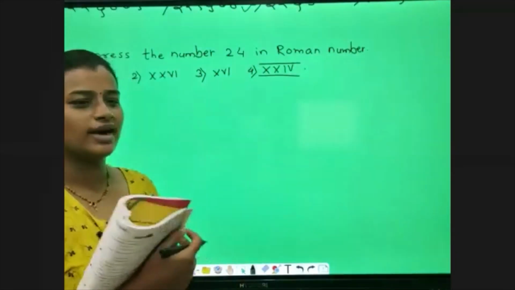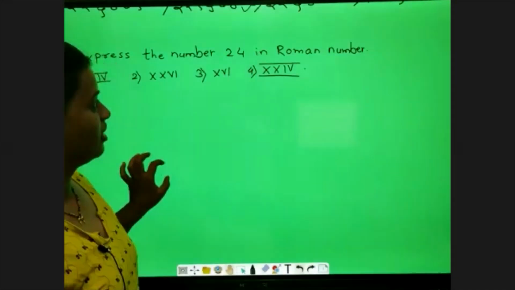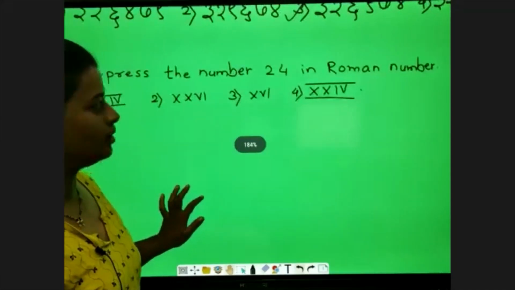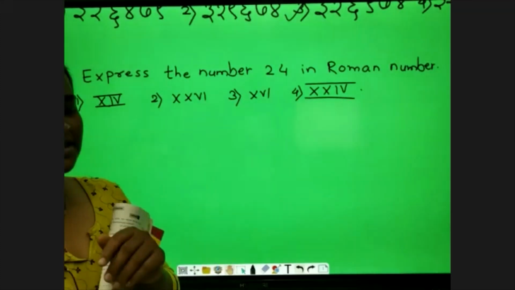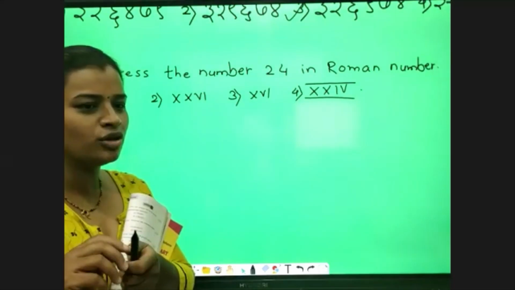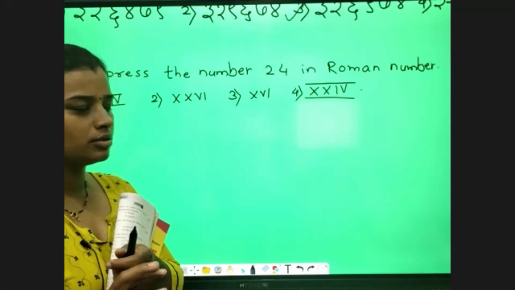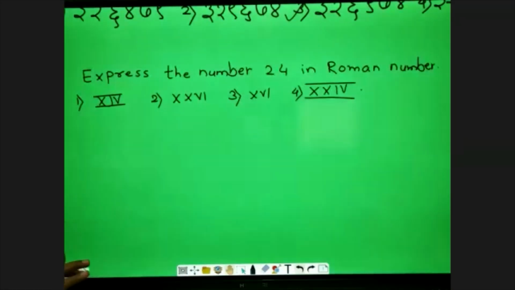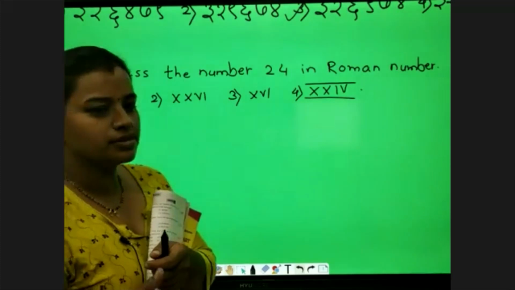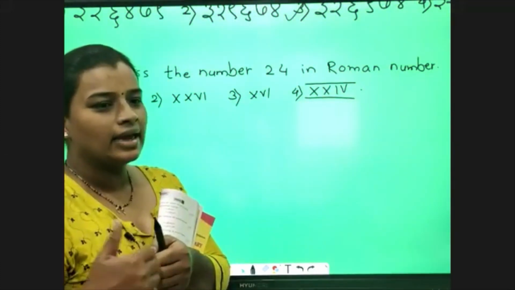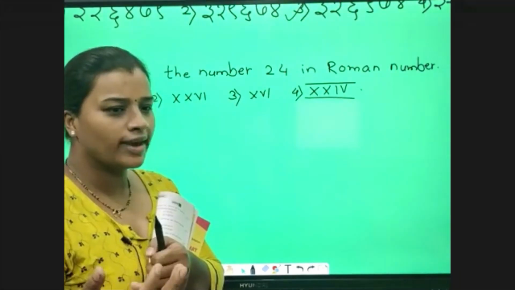Okay. See question. Wait. Now is the screen okay? Yes, ma'am. Please wait. Those who know, you have to wait for some time. Let me explain the question. Express the number 24 in Roman numerals. Okay, the options are right, Sanvi, Pari, Anvi, Zoya.